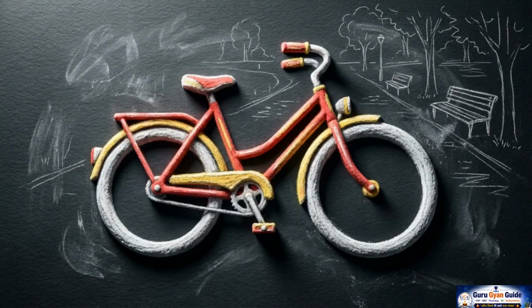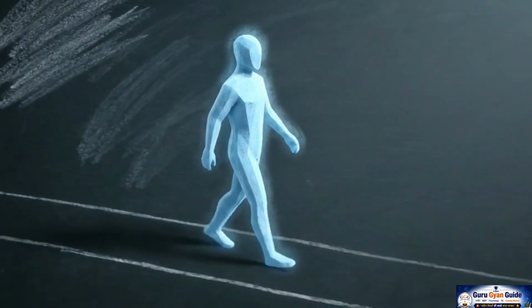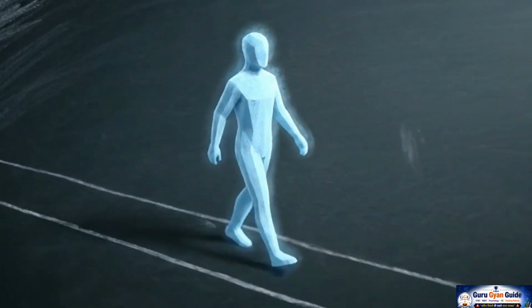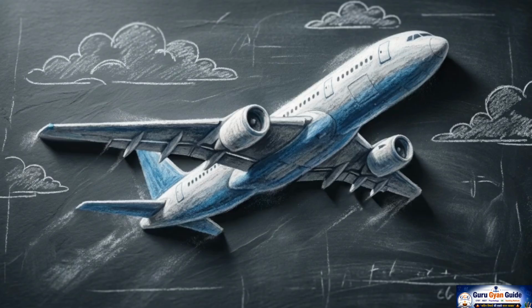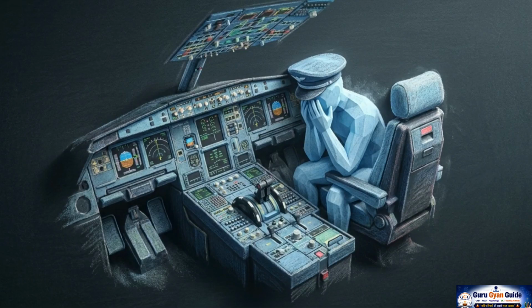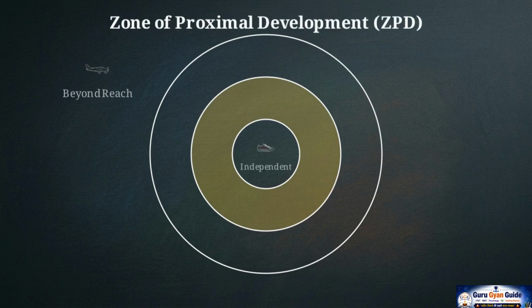Once you see how children use these connections to build knowledge, the rest of the theory falls into place. To see this in practice, let's look at a child learning to ride a bicycle. Every child starts with a baseline, things they can already do completely on their own, like walking. They don't need any help for this. On the opposite end, there are tasks that are currently impossible. No matter how much help you provide, a 5-year-old cannot fly a commercial airplane. But right in the middle is a space Vygotsky called the Zone of Proximal Development, or ZPD. In Hindi, you'll see this as Samipast Vikas Kshetra.